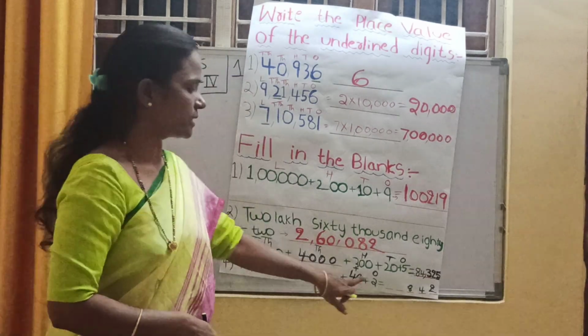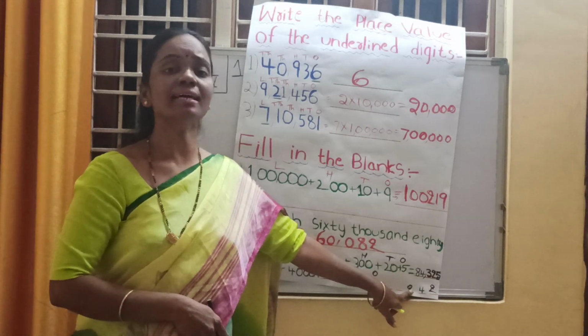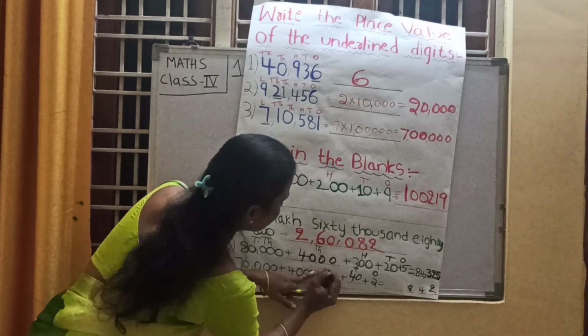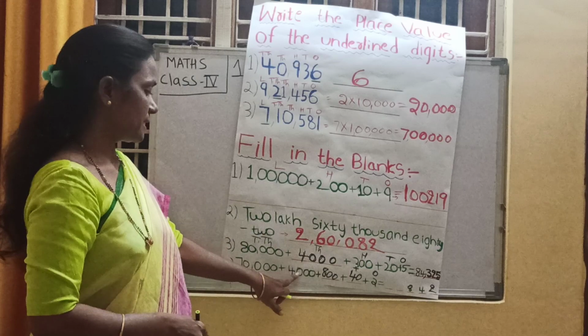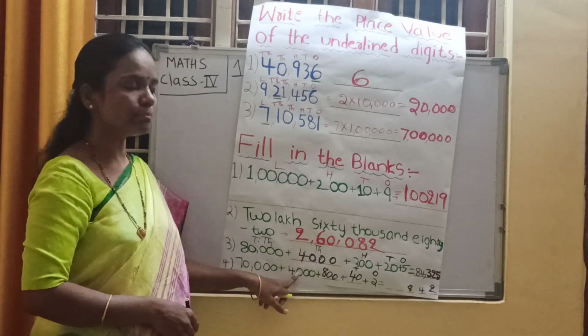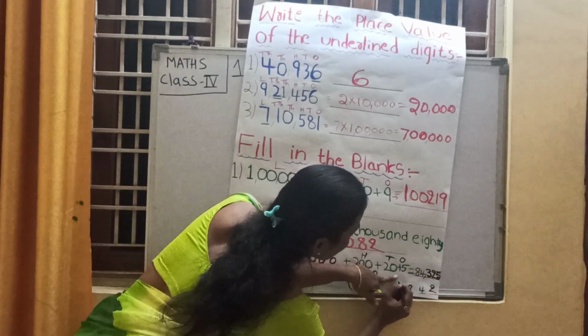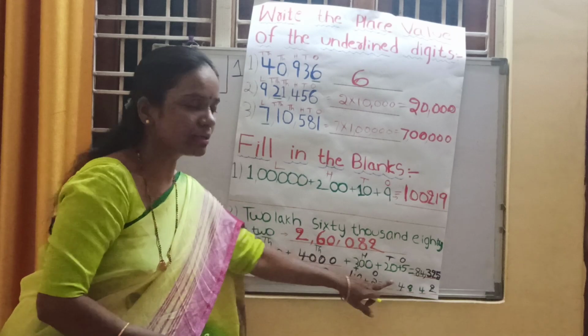Next come to the hundreds place. What is there in the hundreds place? What is that number? 8. How many hundreds are there? 800. So write down 800 in the hundreds place. Next, in the thousands place, what is the number? 4,000 means 4 is the number. So write down 4.